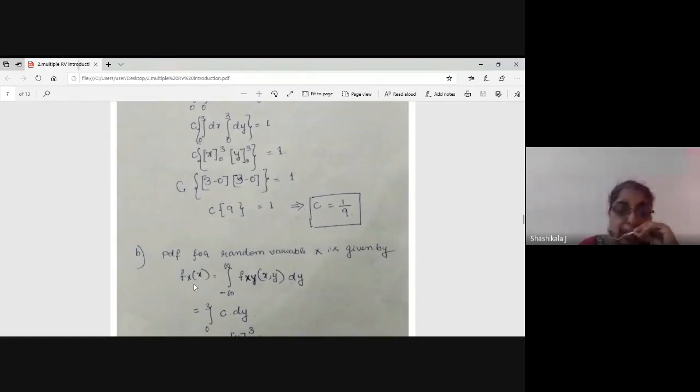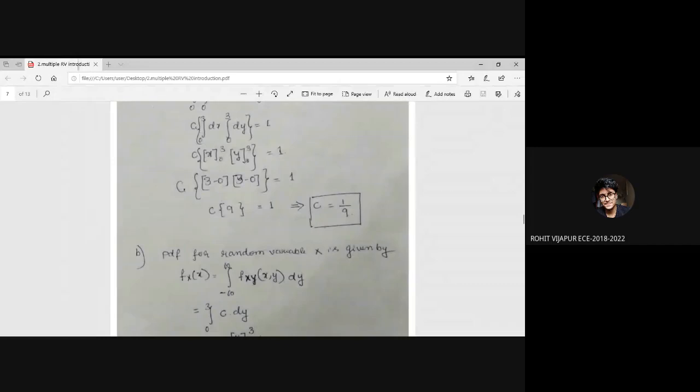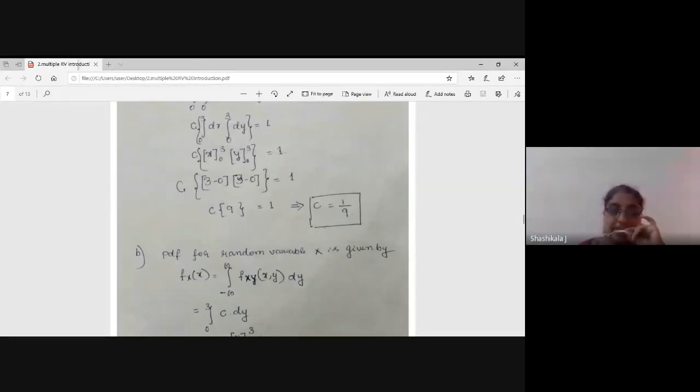Similarly, can anyone tell me, for f of y of y, what will you do? I will ask randomly. Rohit Vijapur. Hello, are you there? Yes, ma'am. Tell me. Ma'am, we have to integrate with respect to x. Yes, that means we have to integrate with respect to x. That is what you have to remember.